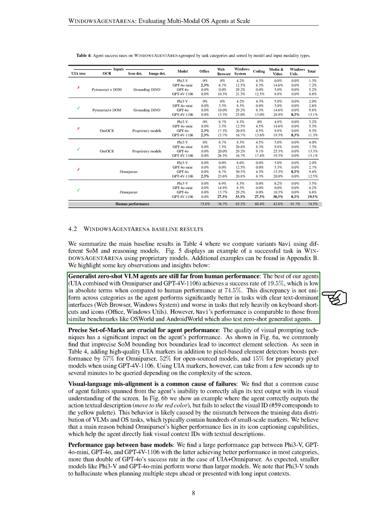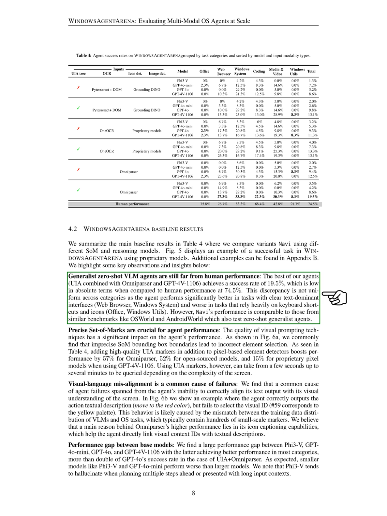First, generalist zero-shot visual language model, VLM, agents still lag behind human performance. Our best agent, which combines UIA with OmniParser and GPT-4V-1106, only achieves a success rate of 19.5%, while humans perform at 74.5%. The performance varies by task. The agent is better with text-heavy interfaces like web browsers and worse with tasks that depend on keyboard shortcuts and icons, such as Office applications. However, Navi's results are comparable to similar benchmarks like OSWorld and AndroidWorld.